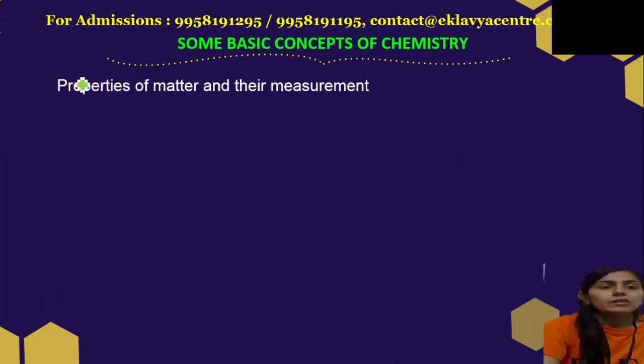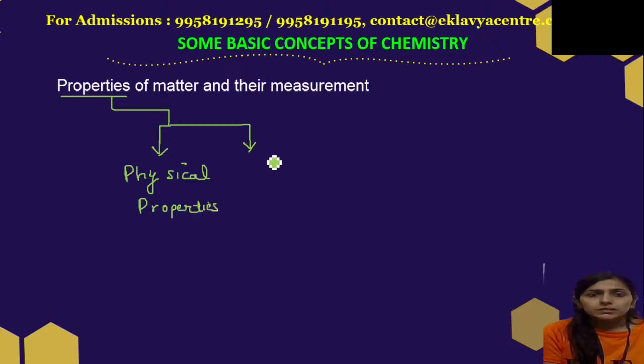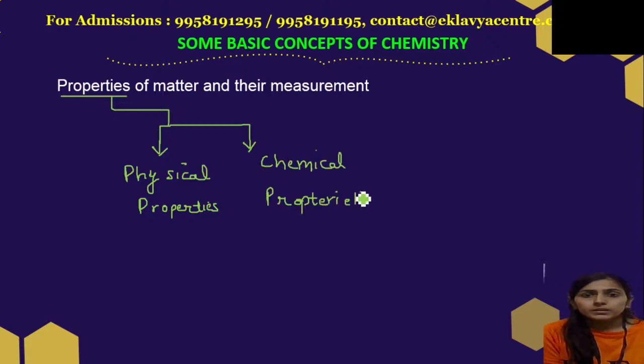Now coming to the next portion, we have properties of matter and their measurement. Firstly, we will discuss the properties of matter, right? We have two properties of matter: physical properties and chemical properties.